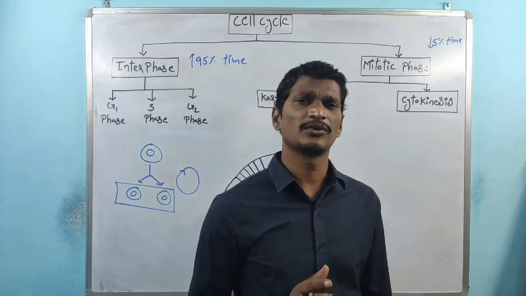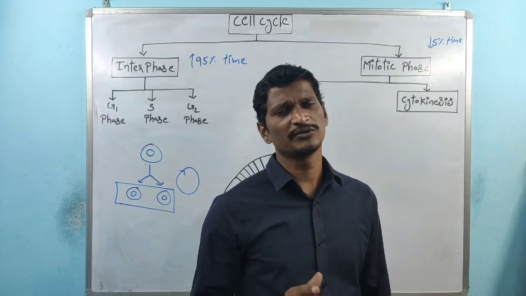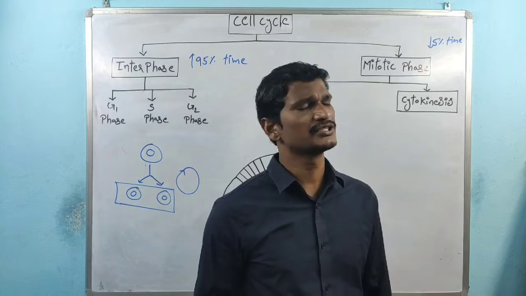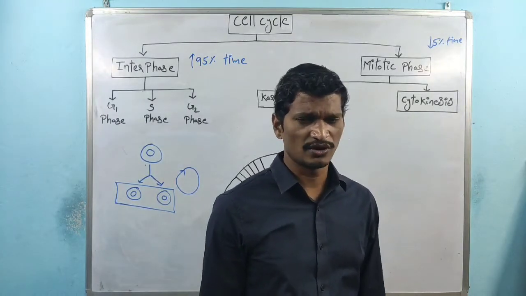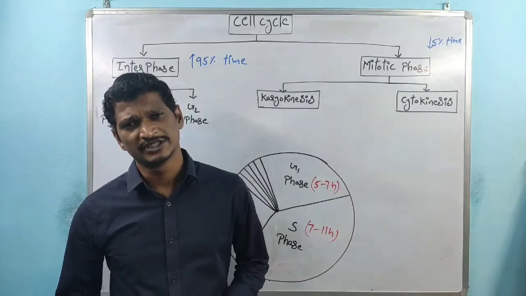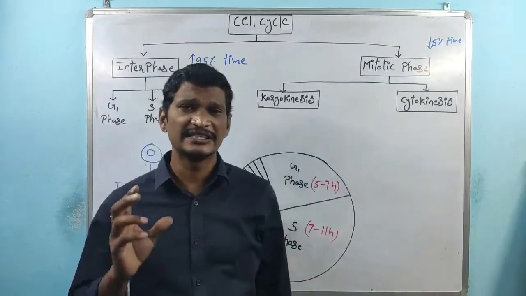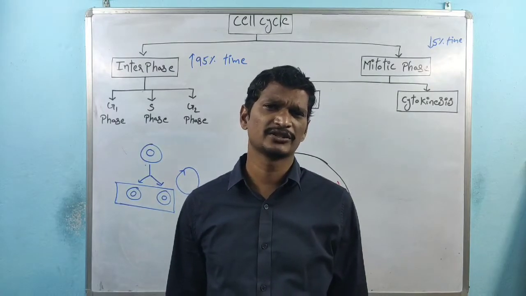Within the cell cycle process, basically two major phases are there. One phase is called interphase, the other is called mitotic phase. Remember, the mitotic phase indicates mitosis.